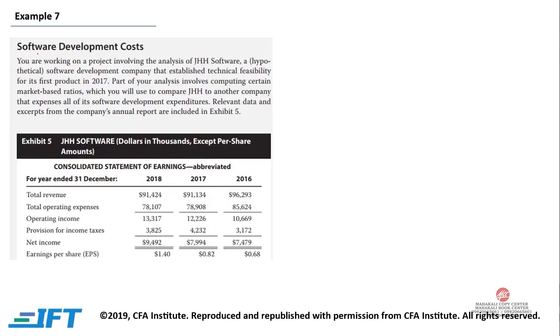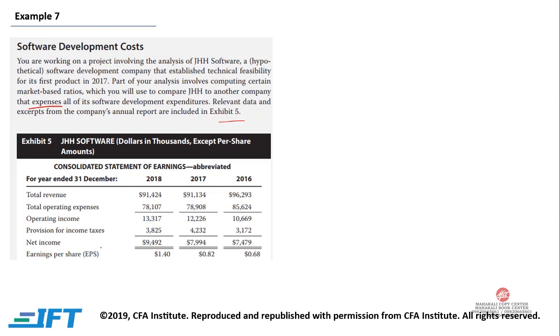Example 7, software development costs. You are working on a project involving the analysis of GHH, a software development company that establishes technical feasibility for its first product in 2017. Part of your analysis involves computing certain market-based ratios which you will use to compare GHH to another company that expenses all of its software development expenditures. So we need to adjust our statements from capitalizing to expensing. Relevant data excerpts from the company's annual reports are included in Exhibit 5.